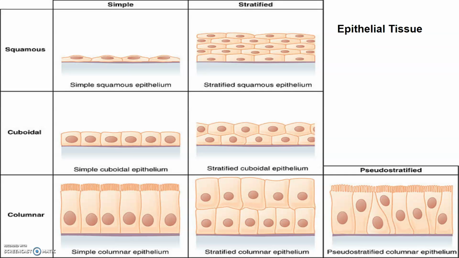So the compound epithelium is made up of more than one layer of cells.